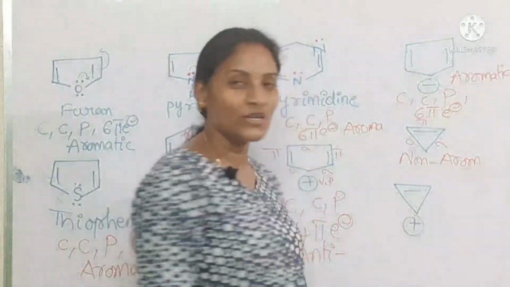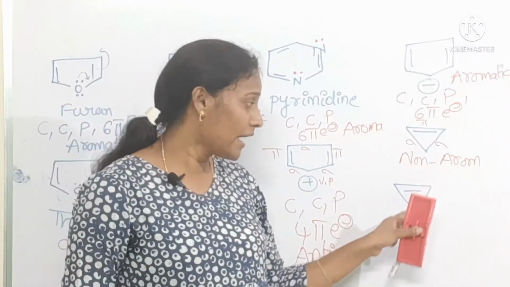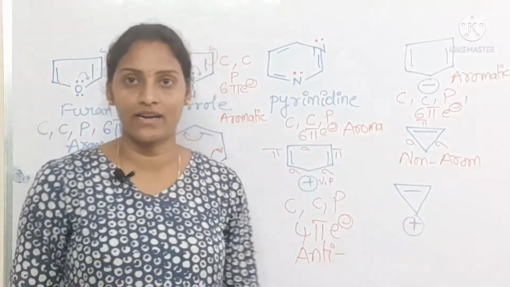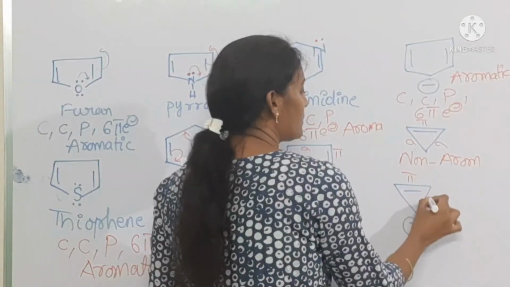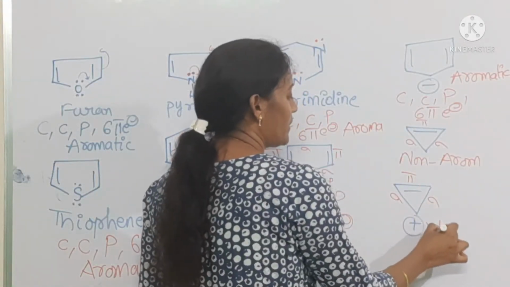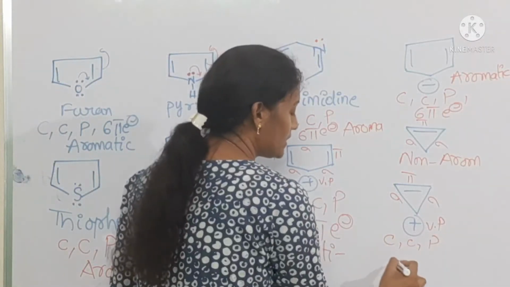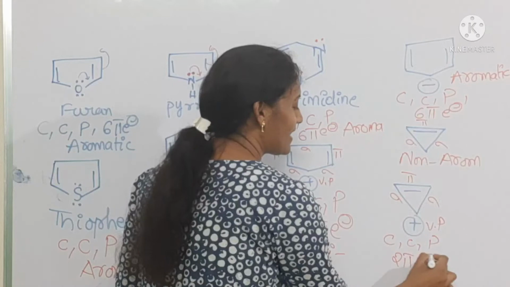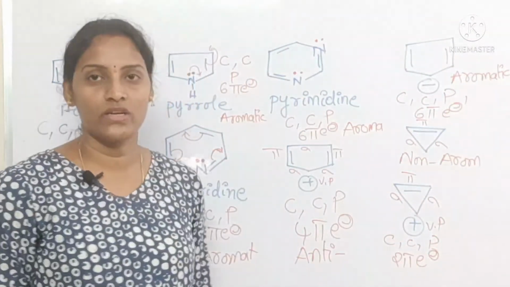Coming to cyclopropenyl cation, this one. Here conjugation is there, pi, sigma, vacant p. So here cyclic, conjugated, planar and 2 pi electrons are there. So it is an aromatic one.